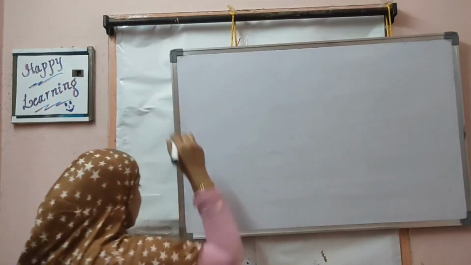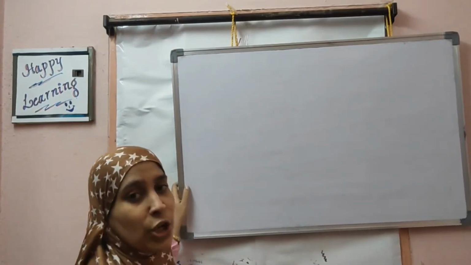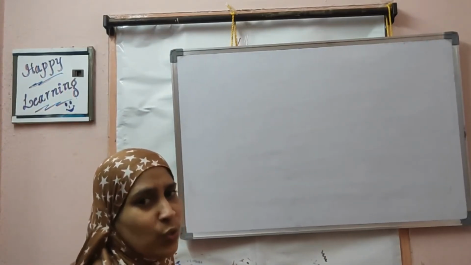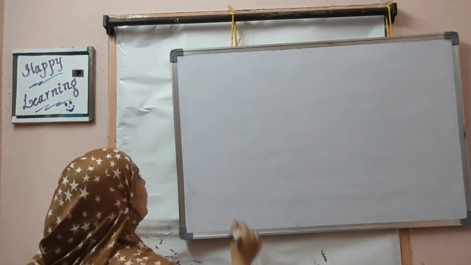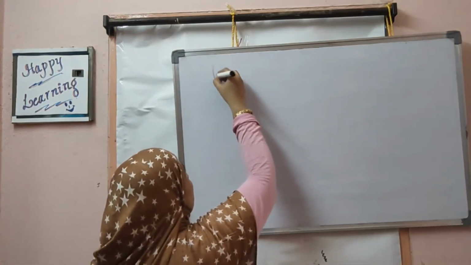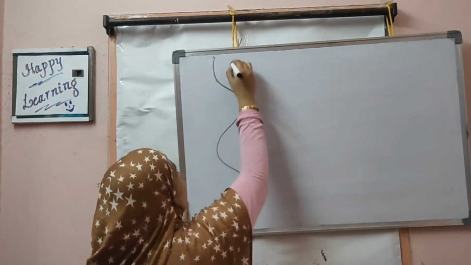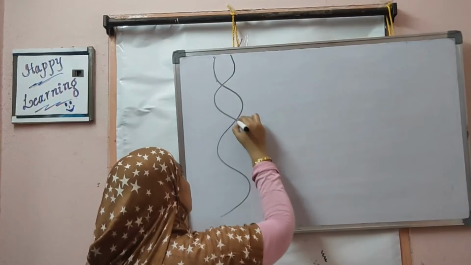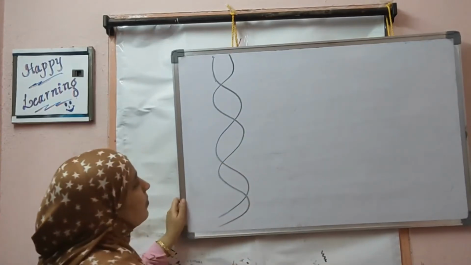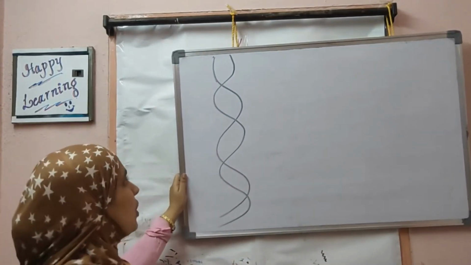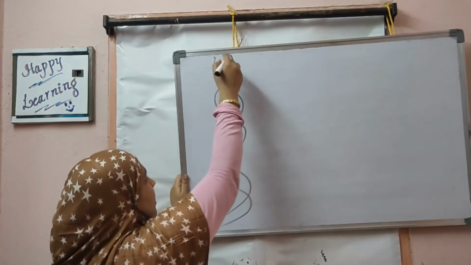Okay, this is a topic that's already covered in your 9th class, but I'll give you a very quick review. You know that the genetic material in our body is present in the nucleus, coiled like this. It is a helical structure having 2 strands.